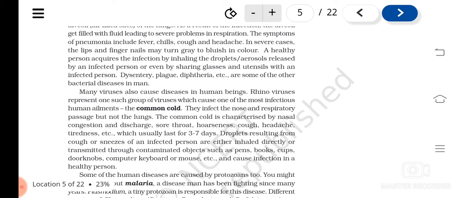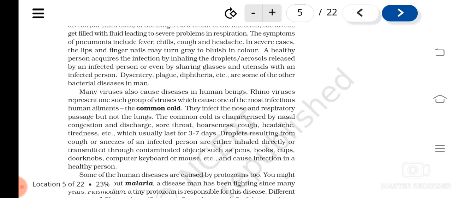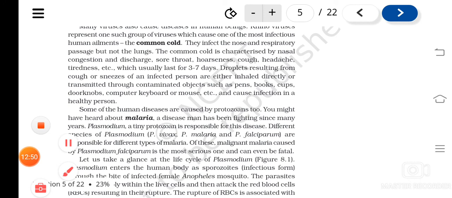Okay, so contaminated objects also, if you take, what happens? That can lead to infection, meaning the spreading of infection. So we have studied a bit now, two bacterial diseases and one viral disease. Now we are going to study another disease caused by protozoa.